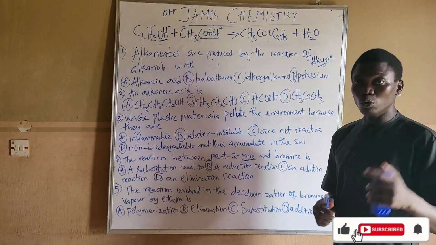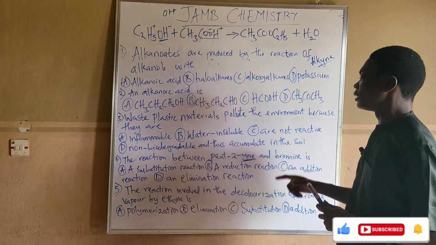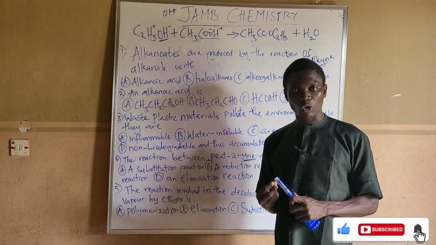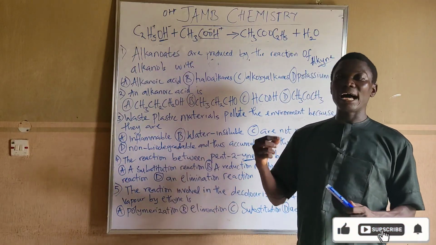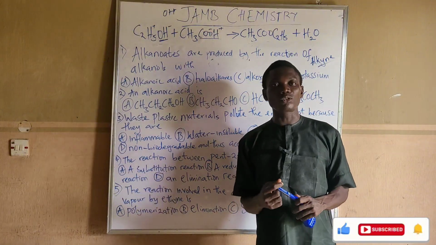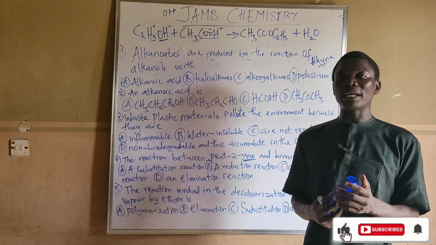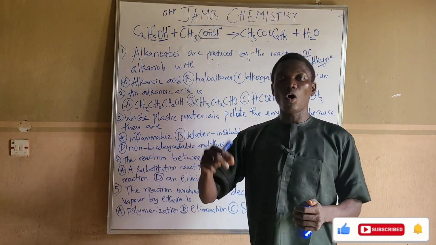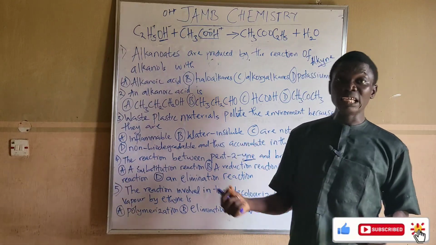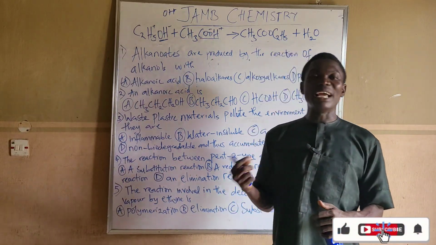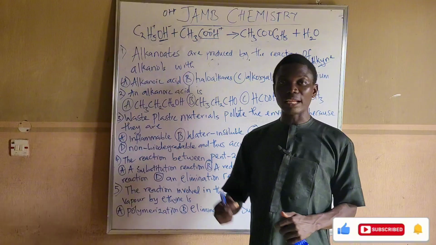Now, I will also show you something here. Alkyne is an unsaturated compound. Why? Because alkyne has more than a single bond. So any compound that has two or three bonds, like alkenes and benzenes, is an unsaturated compound.